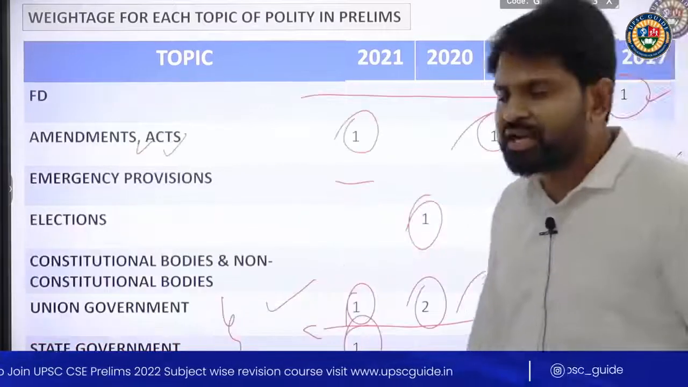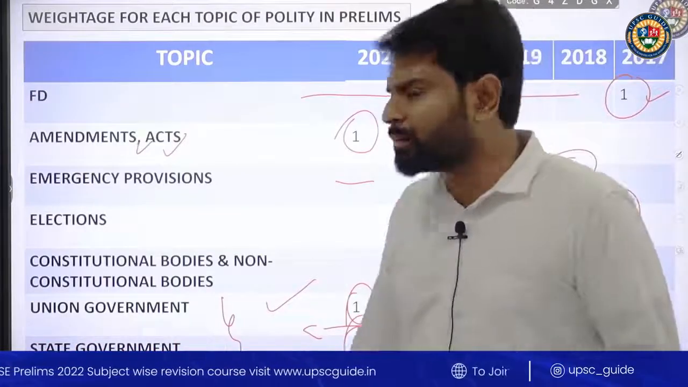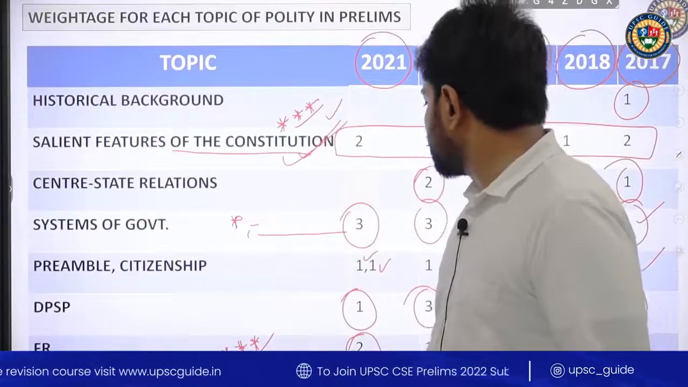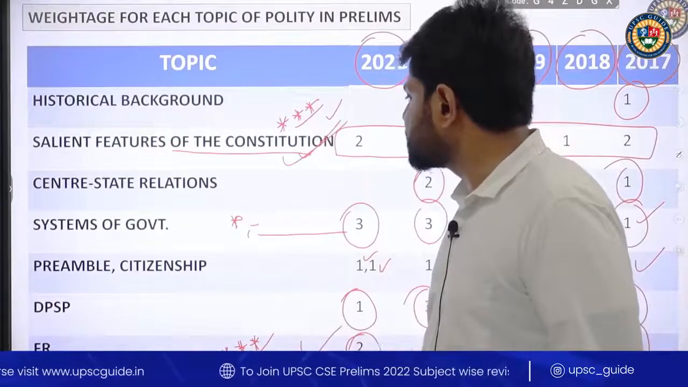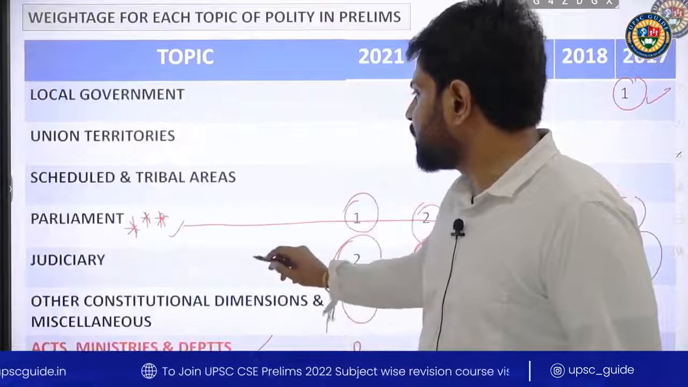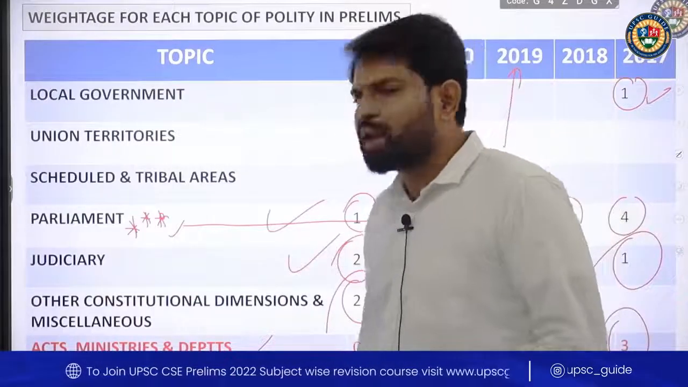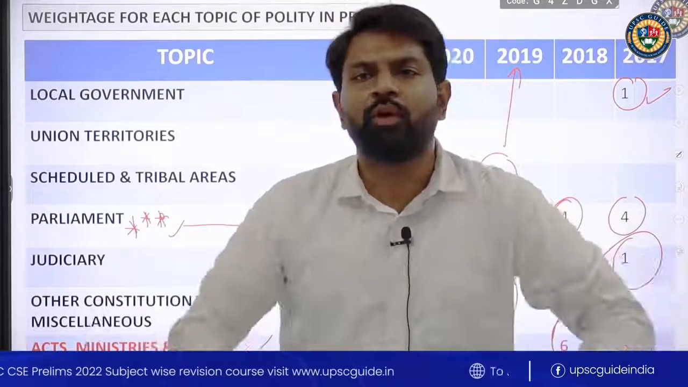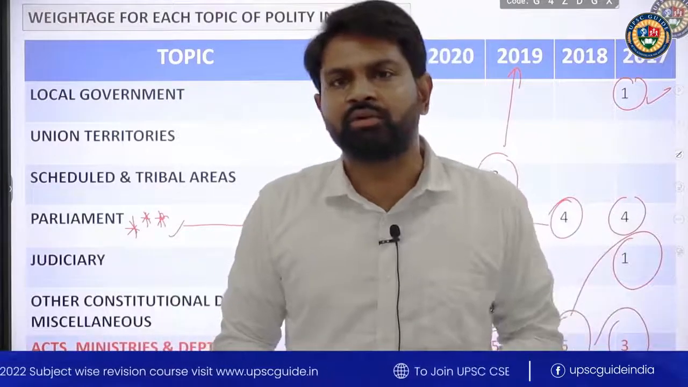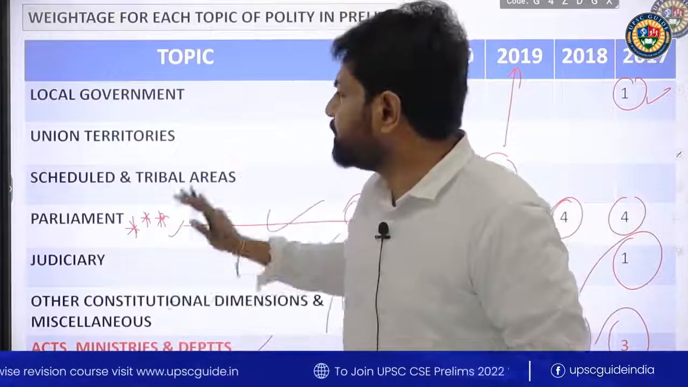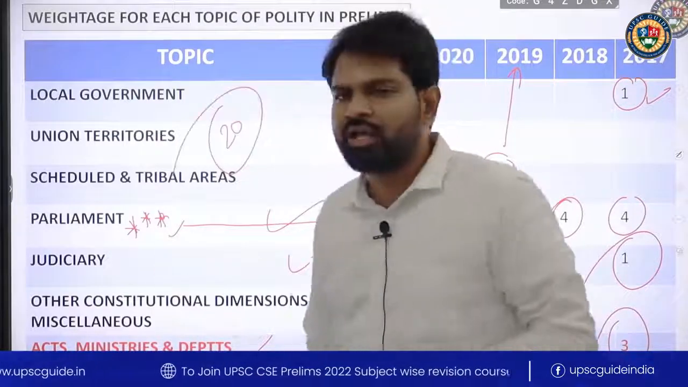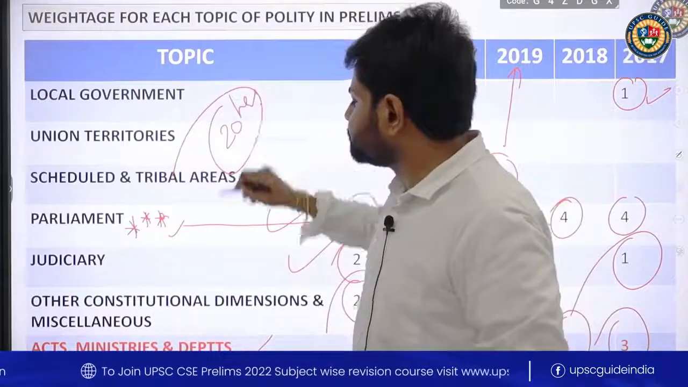So you can see we have identified a few important topics in our preparation. One is salient features of the constitution, and you can also see fundamental rights, parliament, judiciary. Likewise, we need to make priorities, and that is what we are going to do in this crash course. We are going to cover the complete important priority topics for your upcoming preliminary examination in less than 20 hours. That is the target, right?